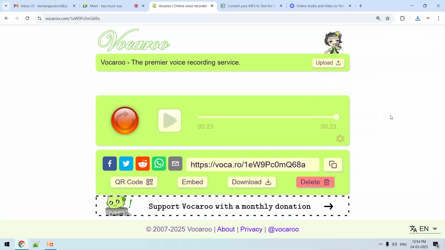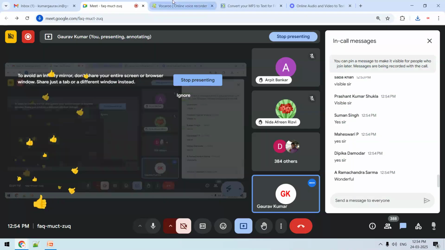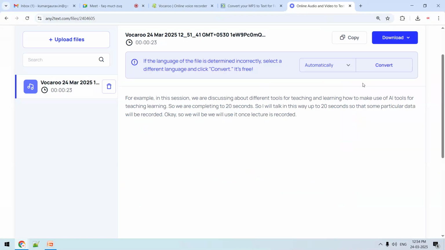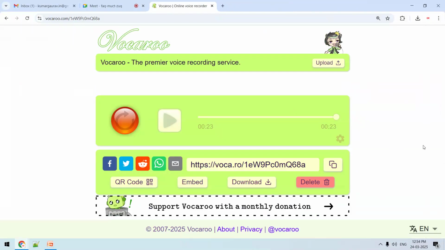So how easy it is. For example, you are listening to somebody's lecture, record it, and once it is recorded, download it. After downloading, convert to TXT format. So how easy is that. Simply record any session, and no need to fill your own data, no need to fill your own memory space in your mobile phone or laptop.